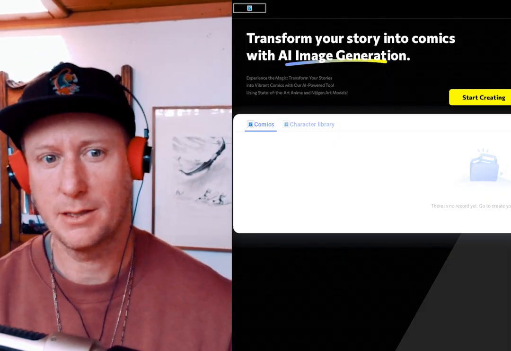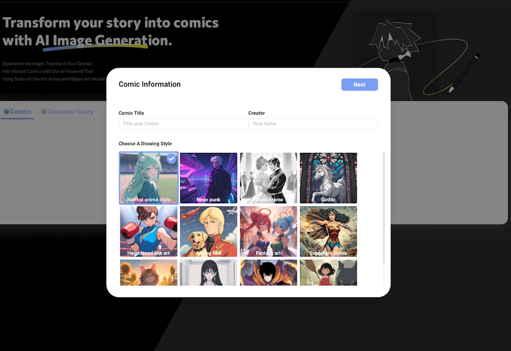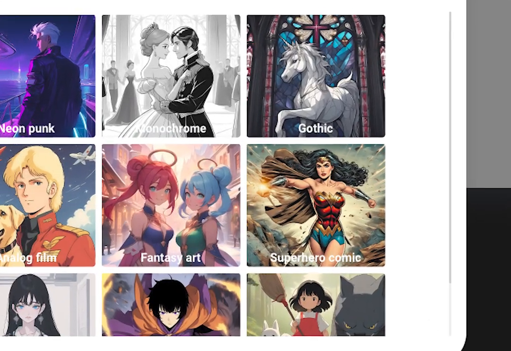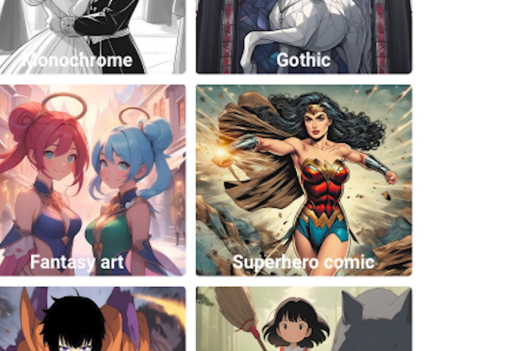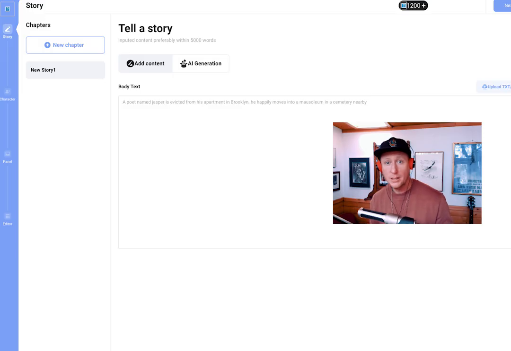Transform your story into comics, start creating. It's really great that it gives you all these looks just like this. So going into this, I'm imagining a little Miles Morales type of thing. So let's check out superhero comic. Here it says tell a story. So I just wrote a basic version of the story. A poet named Jasper is evicted from his apartment in Brooklyn. He happily moves into a mausoleum in a cemetery nearby. And then you hit next and it just processes.